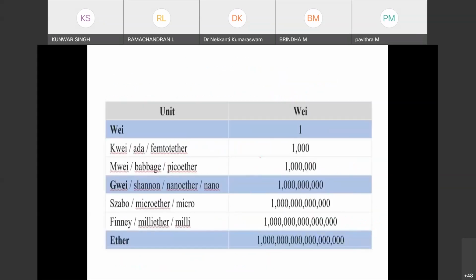So this is the unit for Wei, and this is the basic unit of the Ether. 1 Wei, then we have KWei, MWei, GWei, Szabo, Finney, then Ether. So Ether is roughly 10 to the power 18 Wei. Okay, so the major currency is Ether. So this is the basic unit. The higher unit is Ether.